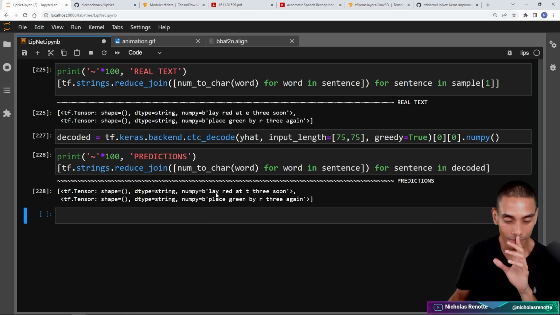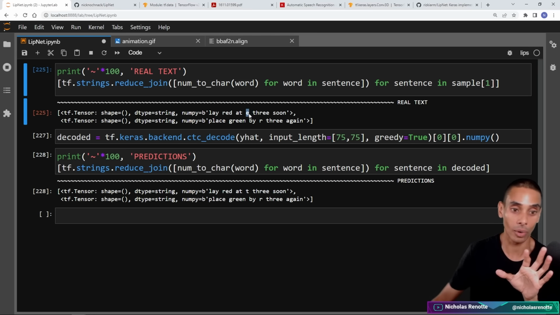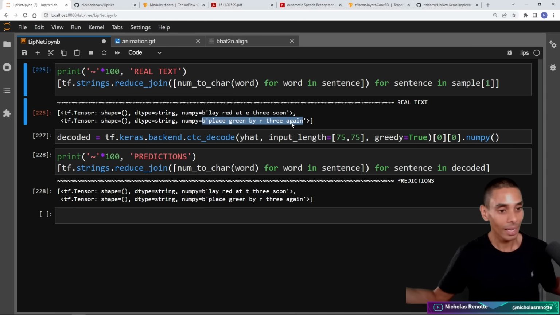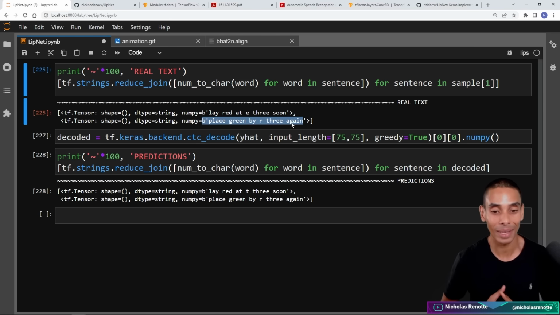Boom, take a look. Lay read at T3 soon. So it said T3 soon. Our actual text was E3 soon. So not too bad. What about over here? Place green by R3 soon, place green by R3 again. It's actually performing relatively well.